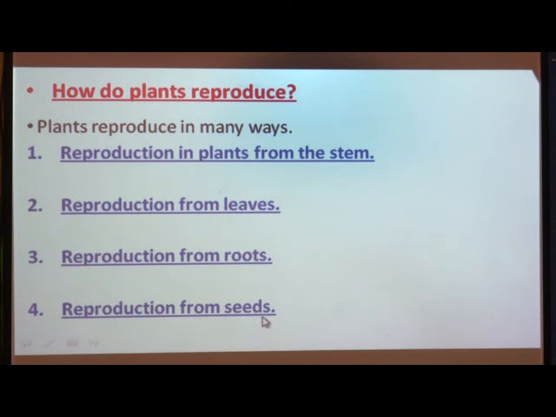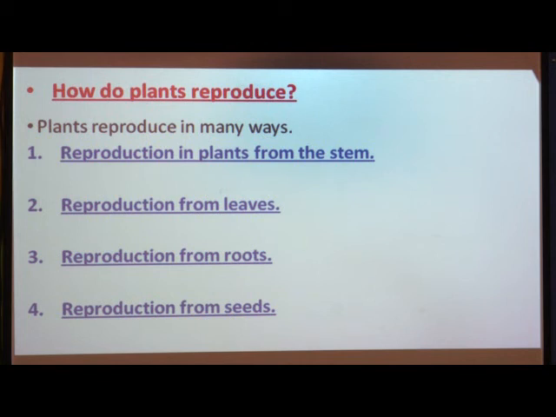Students, as we all know, life on the earth continues because all living things reproduce young ones of their own kind. This is a very important point. Animals reproduce by giving birth to babies or by laying eggs.